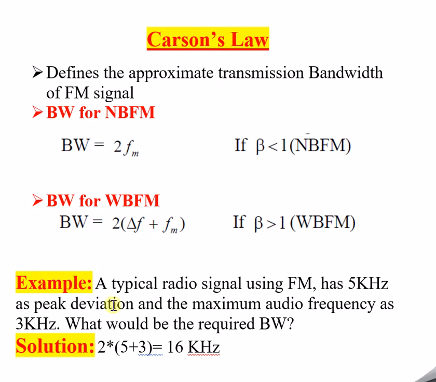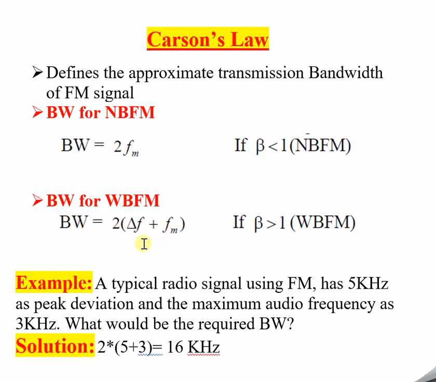Now we'll cover one simple problem as an example. A typical radio signal using FM has 5 kilohertz as a peak deviation. So delta f is given. First, for any problem, take the WBFM bandwidth equation into consideration.